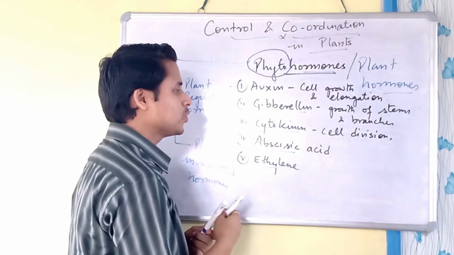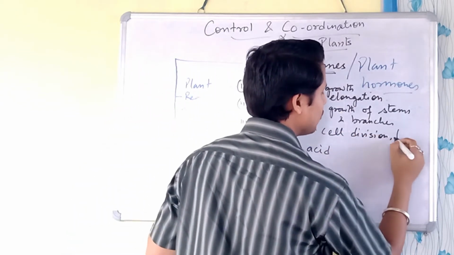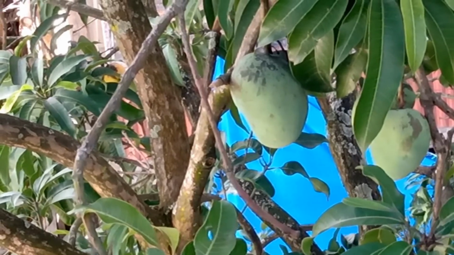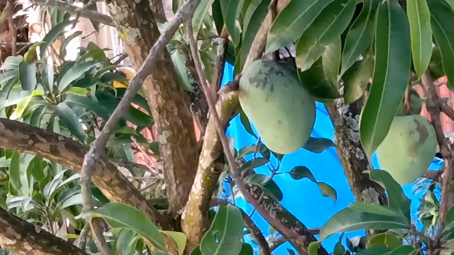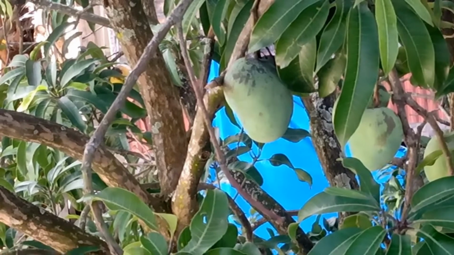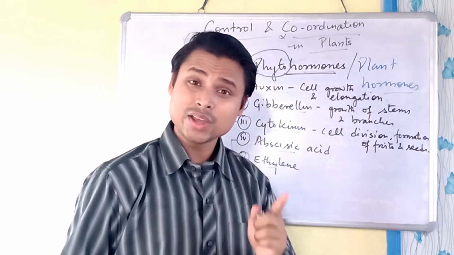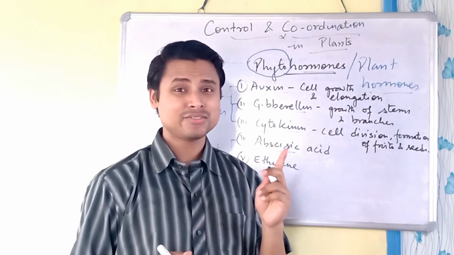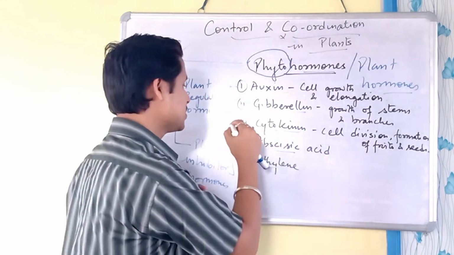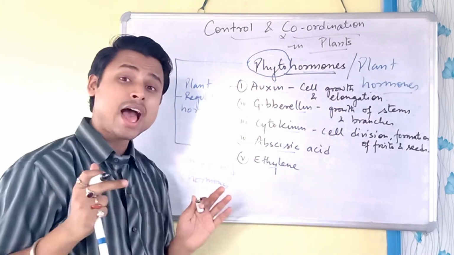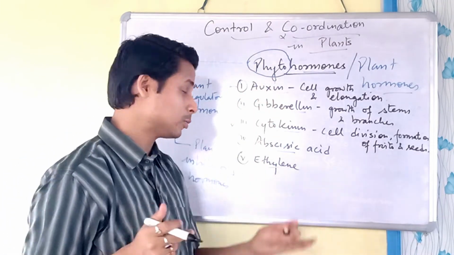This cytokinin is also helpful in the formation of fruits and seeds. So this is the function of the cytokinin. We have seen all these three having a role in growth.